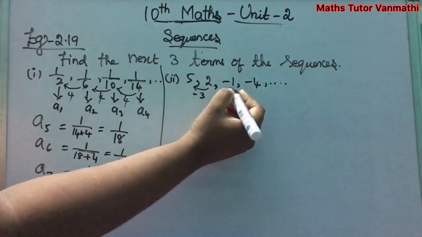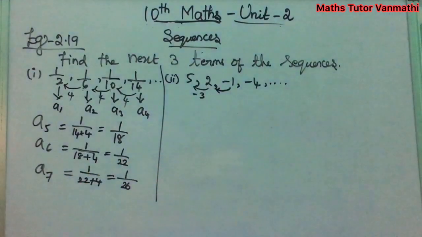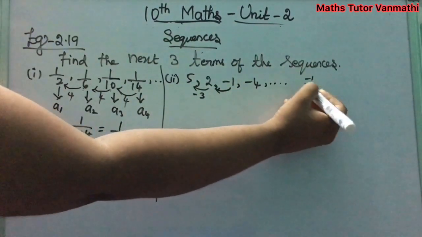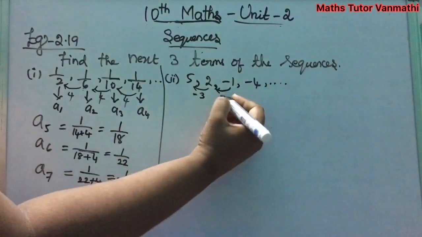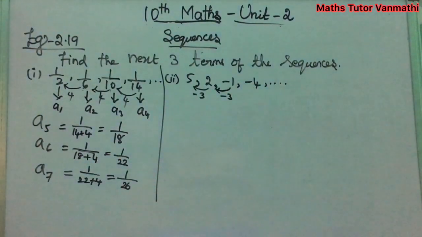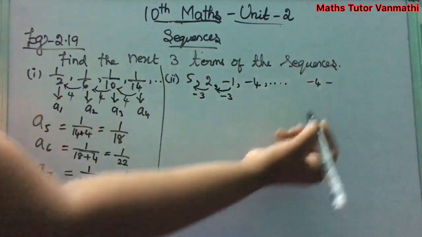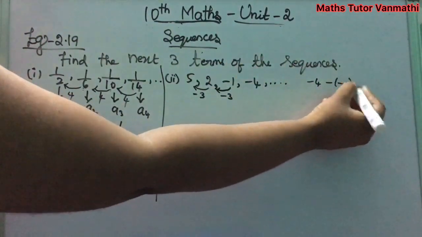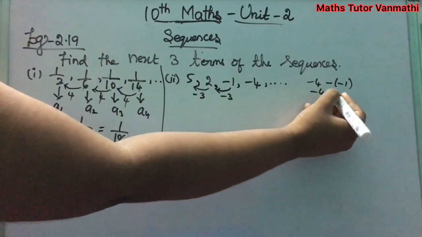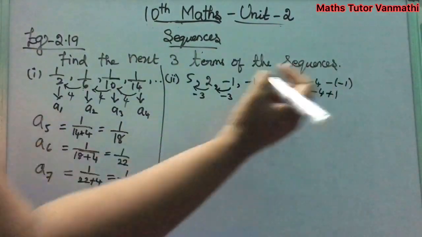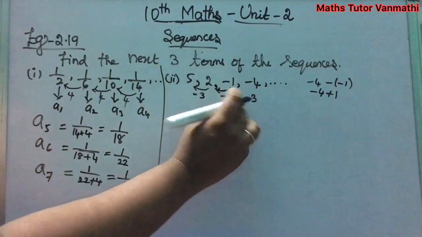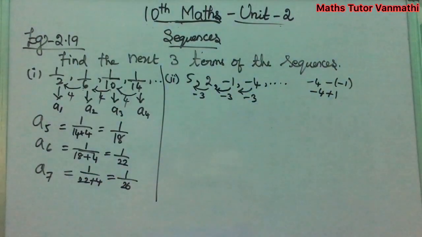Next, minus 1 minus 2, you will get minus 3. Minus 4 minus of minus 1, that is, here already you have a minus, we are going to subtract that again. So minus 4 minus of minus 1, you will get minus 4 plus 1, which is minus 3. So everywhere the difference is minus 3.